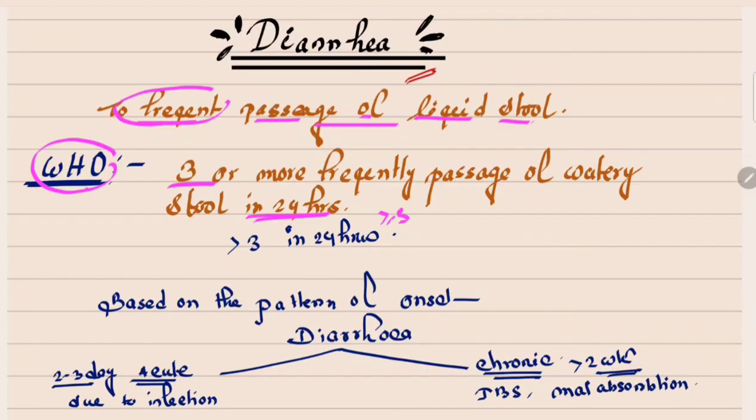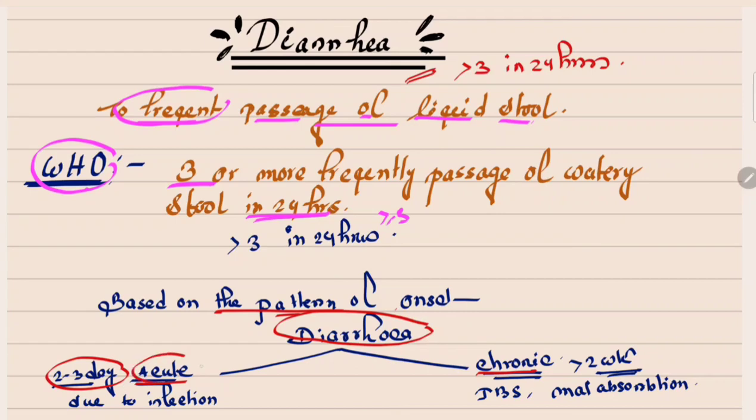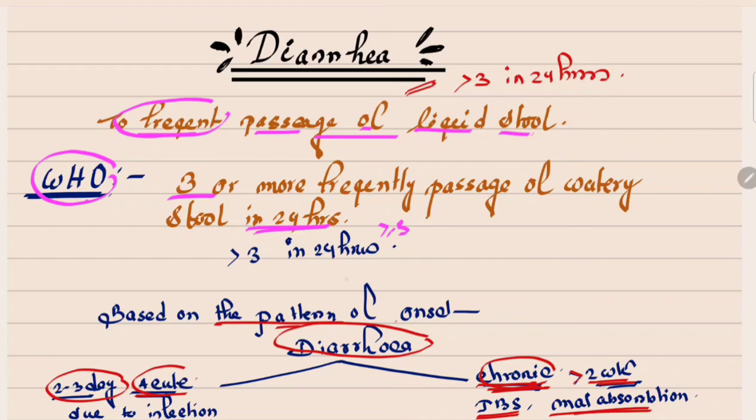So, diarrhea denotes the passage of unusual loose or watery stool at least 3 times or more in 24 hours, and diarrhea is of 2 types according to the pattern of onset, acute and chronic. When the diarrhea persists 2 to 3 days, that's called acute and it occurs due to infection, and when the diarrhea persists greater than 2 weeks, it's called chronic and it occurs mainly due to irritable bowel syndrome and malabsorption. So I think you all understand what diarrhea is and the types of diarrhea.